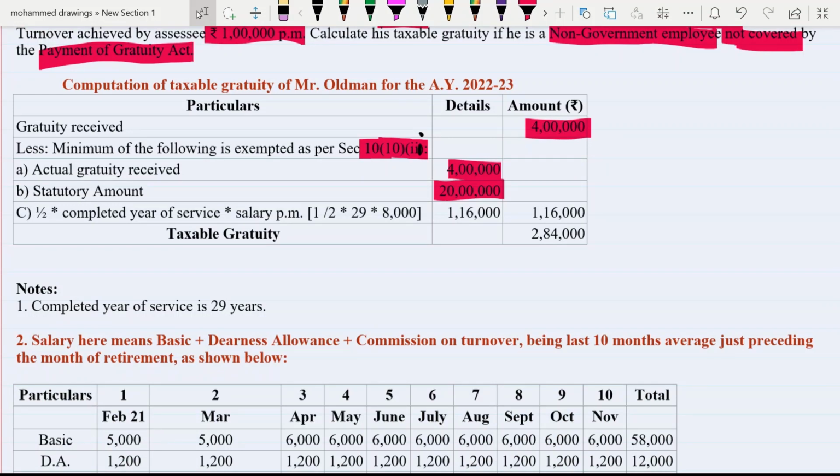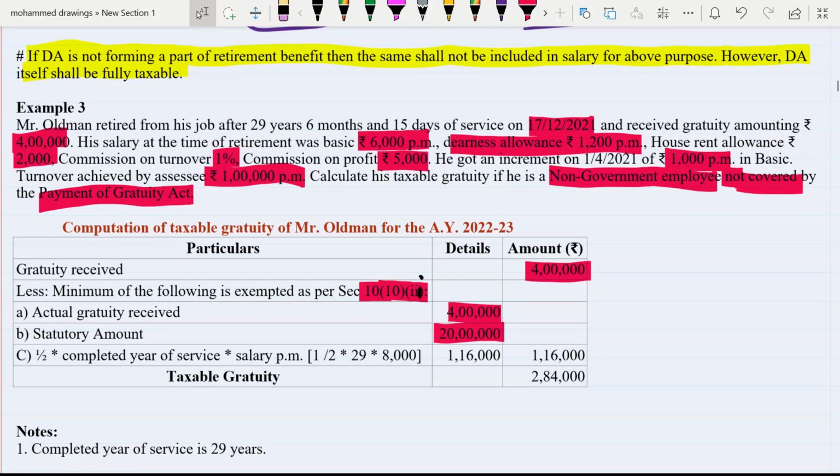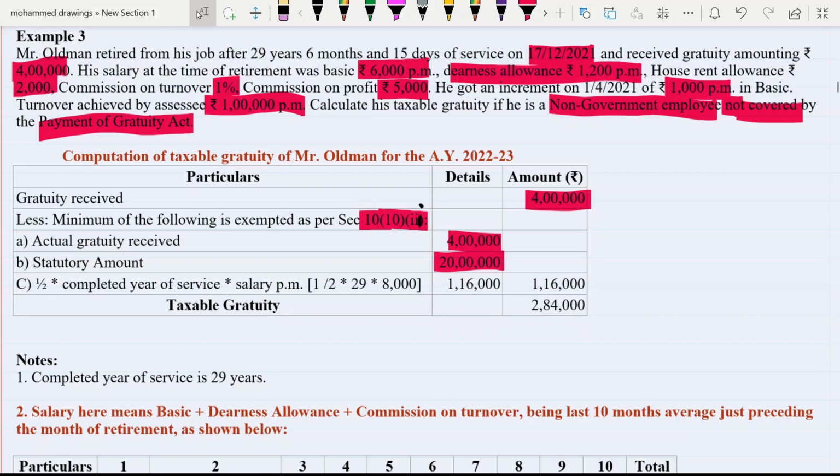So 1 upon 2, and completed year of service we already discussed, 29 years, 6 months and 15 days. That means you have to take only 29, and 8,000. So 8,000 will come from the 10 months average salary. We will discuss it, but let us say that right now it is 8,000. If you multiply this, you will get 1,16,000. So from these three figures, whichever is lowest will become your exempted amount.